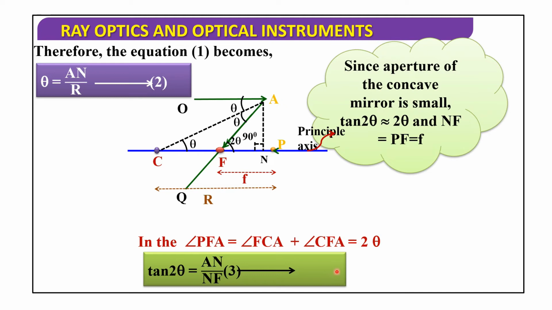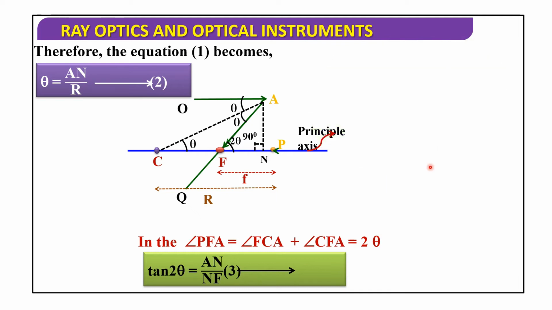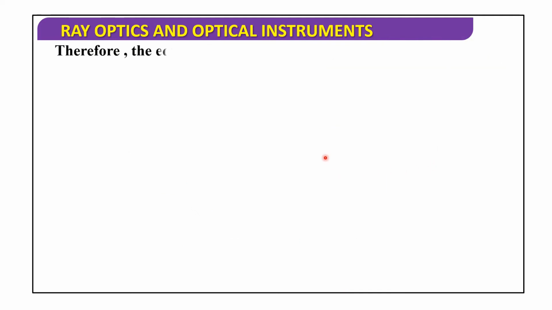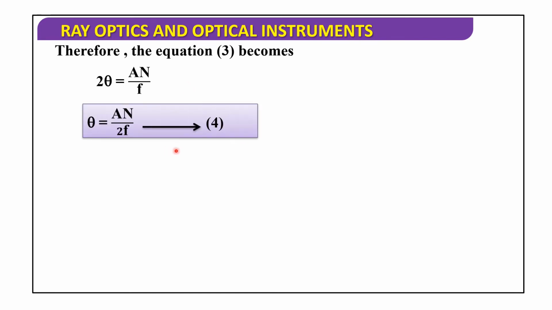Since the aperture of this concave mirror is small, tan 2 theta is approximately equal to 2 theta, and NF is equal to PF, which is small f. Therefore equation 3 becomes 2 theta equals AN by f, so theta equals AN by 2f. Consider this as equation 4.